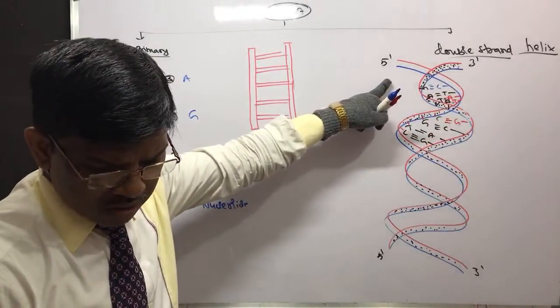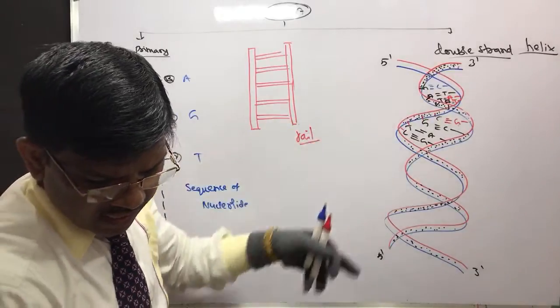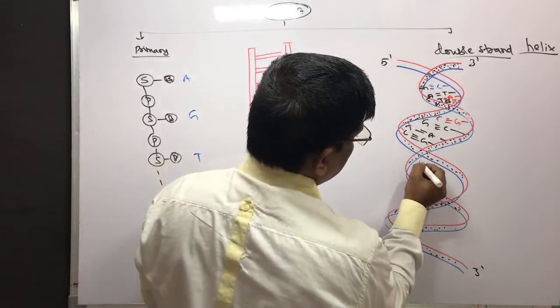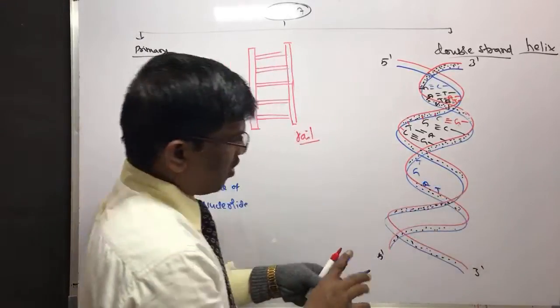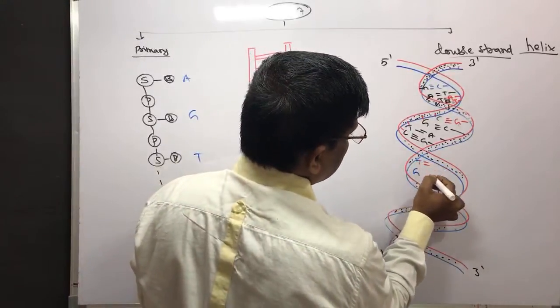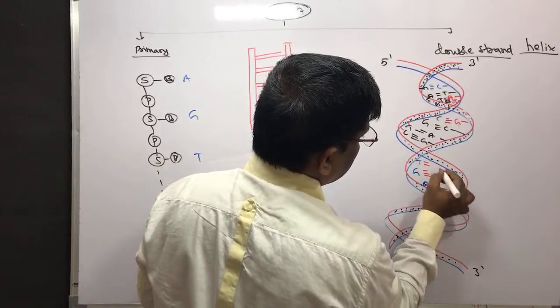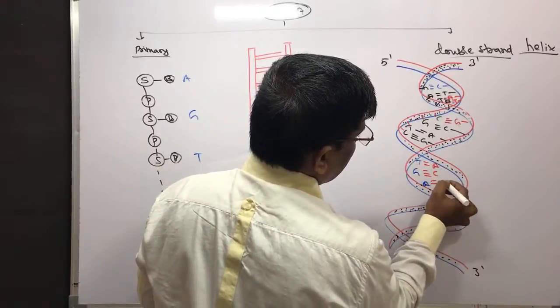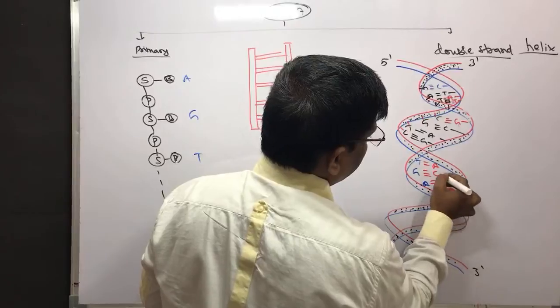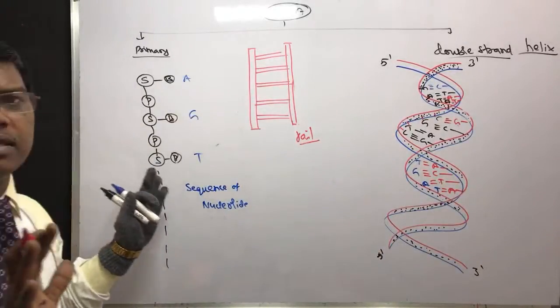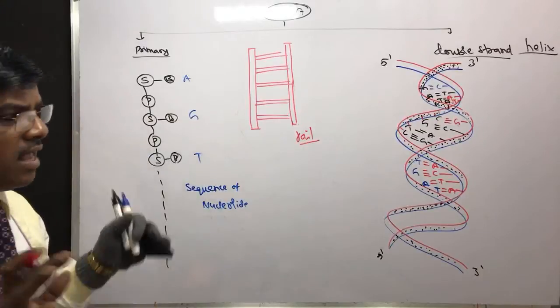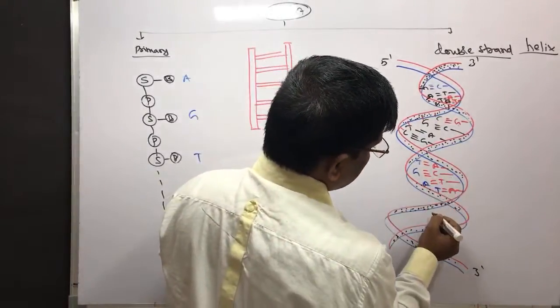Then TGAT, and what are the complementary bases? T means A here, C and T and A. Yes, the remaining sugar is the same, deoxyribose, phosphate the same, but this is the structure.